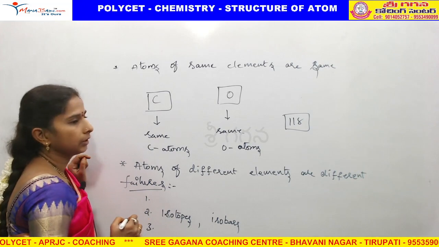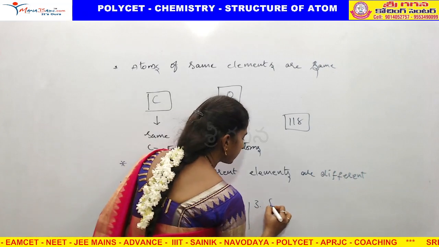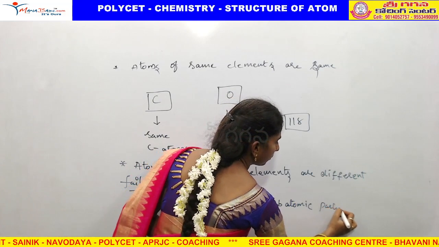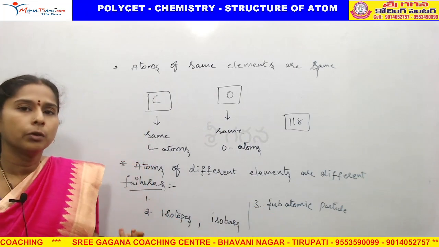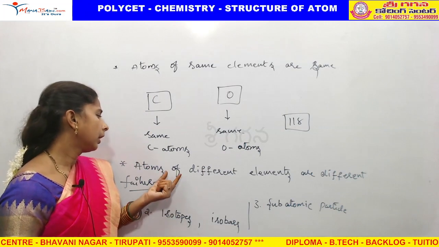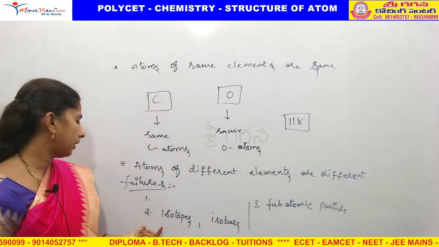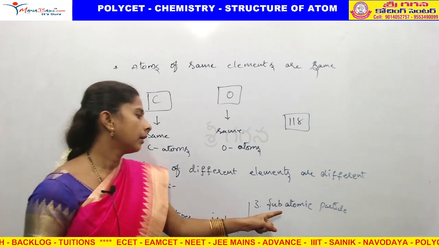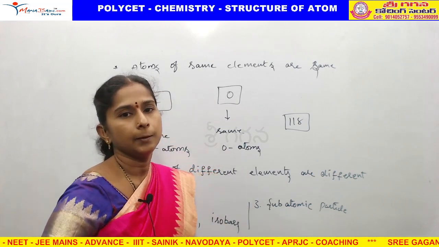And the third one is he couldn't explain subatomic particles. What are subatomic particles? We will discuss that now. Three points are there. Drawbacks or failures of Dalton's theory: number one, he couldn't explain why different elements have different atoms; and he couldn't explain isotopes and isobars, and the subatomic particles. These are the three failures of Dalton's theory.